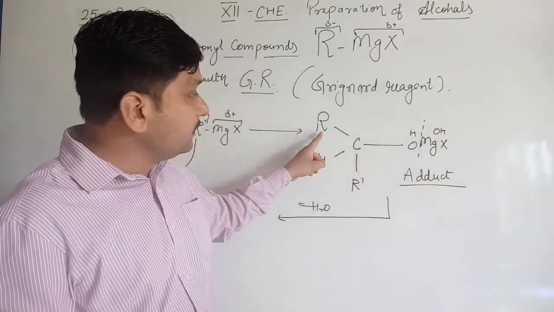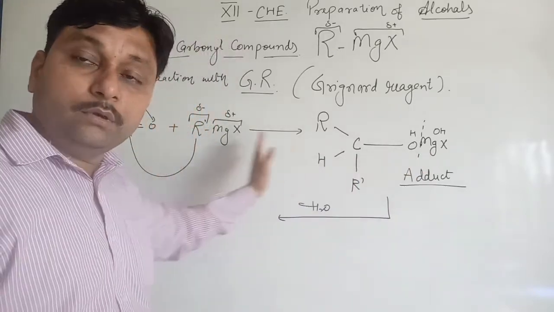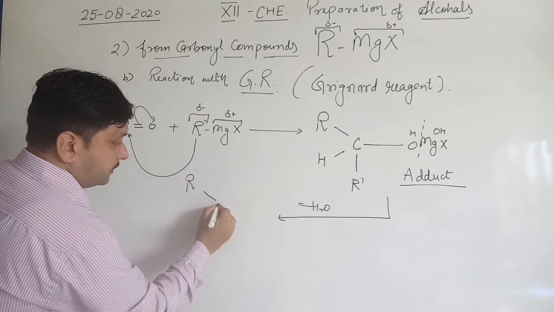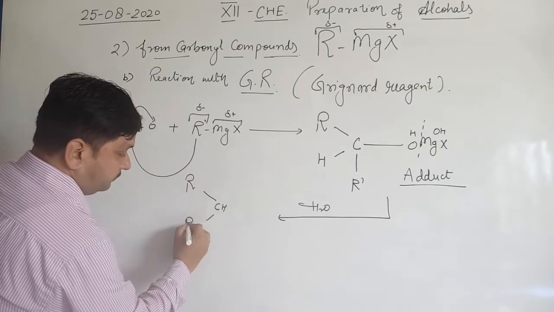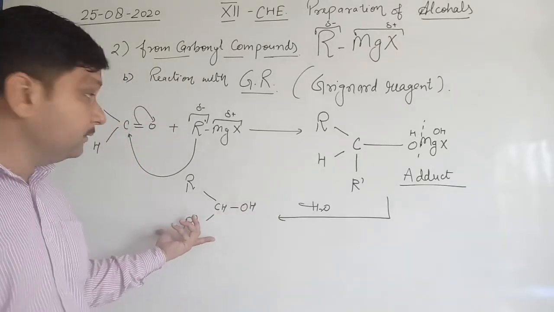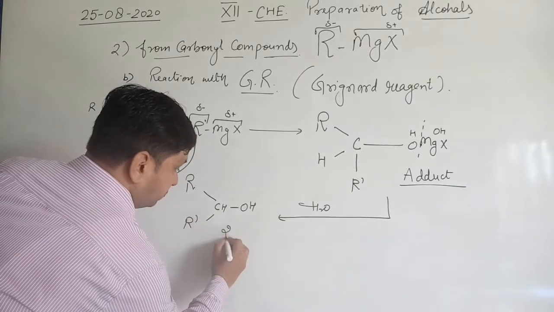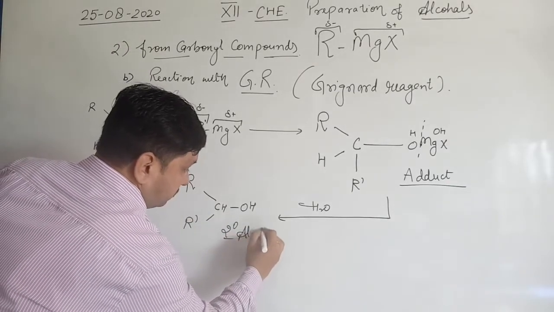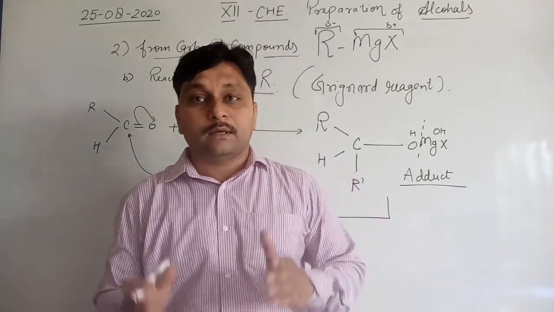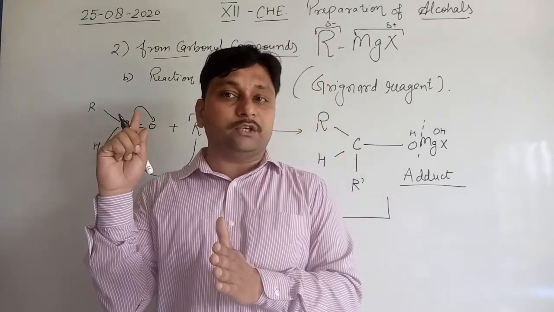So see here, R, C, H, R dash and OH means aldehyde is converted to alcohol. So we can see here this aldehyde is converted into secondary alcohol. So this is the formation of secondary alcohol from aldehydes. This is the difference from the first chemical property of the carbonyl compounds.